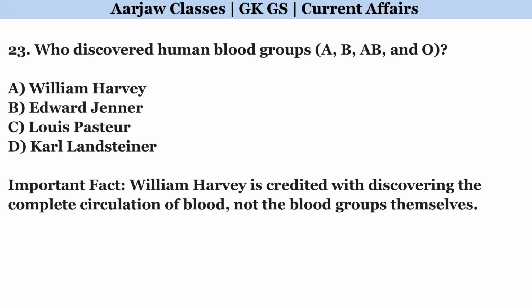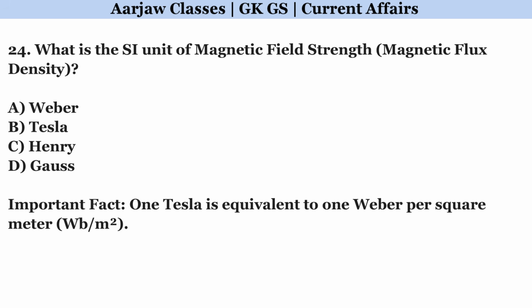Who discovered human blood groups? Correct option is D. Karl Landsteiner. What is the SI unit of magnetic field strength or magnetic flux density? Right option is B. Tesla.